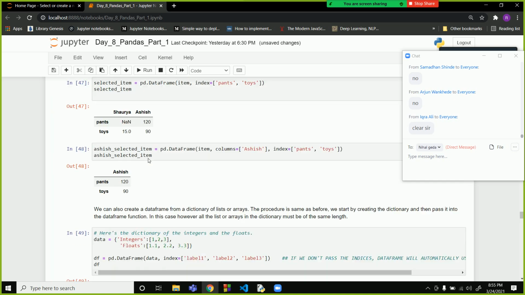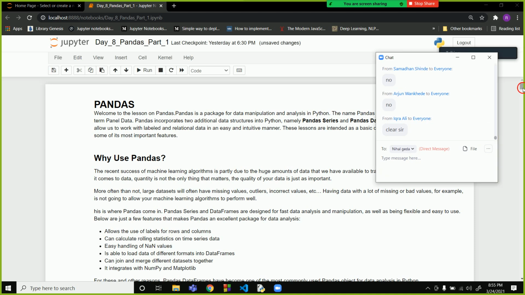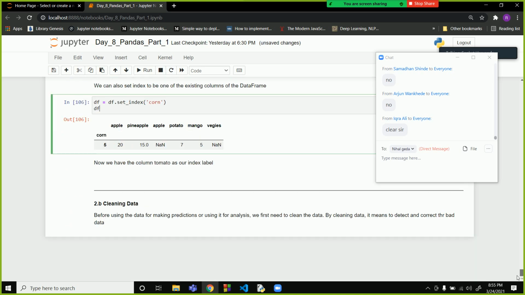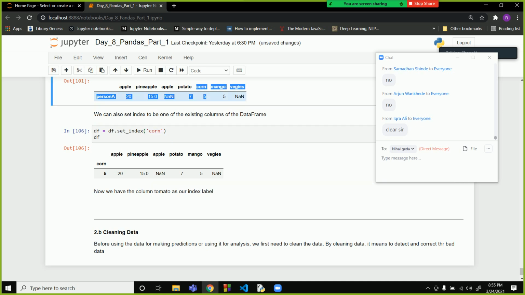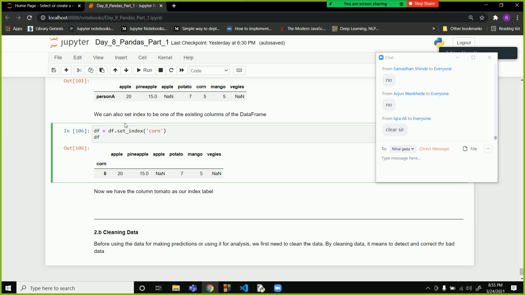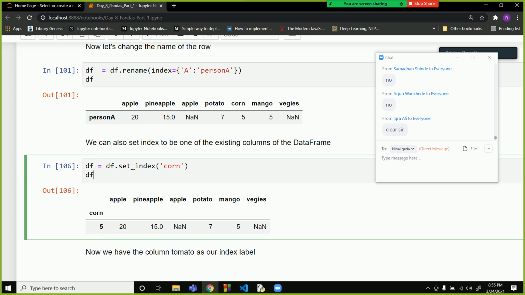Sir, please repeat that part. What? That you told just now, that set index part. Yeah, this part. If you want to set the column as the index of your Excel sheet, then you can use this command df.set_index. This will set your column as the index. If earlier we were renaming A person, B person, C person as the index, if you want some column only as your index, then you can set it as index.